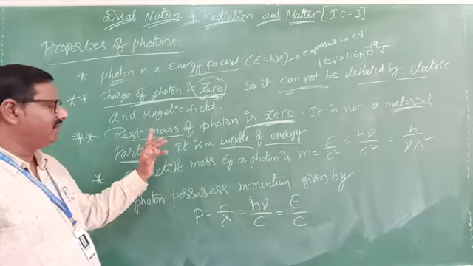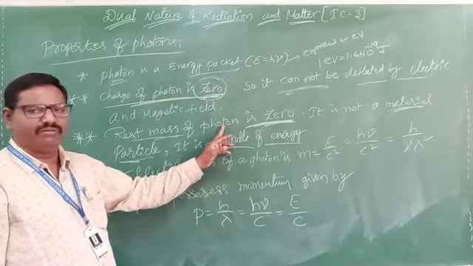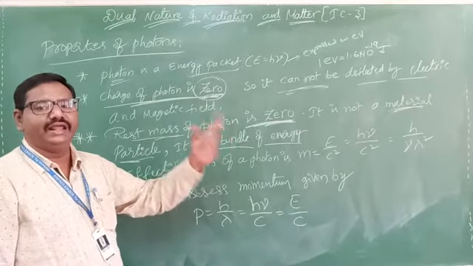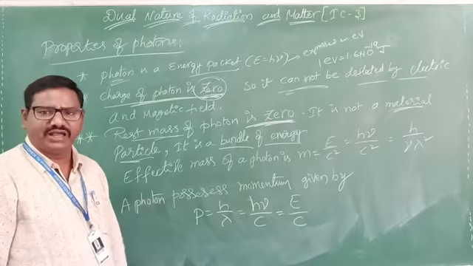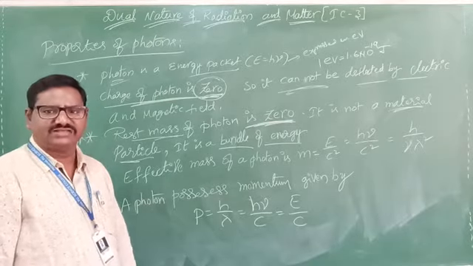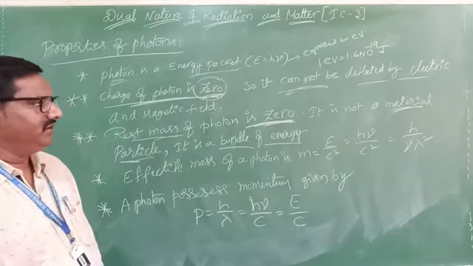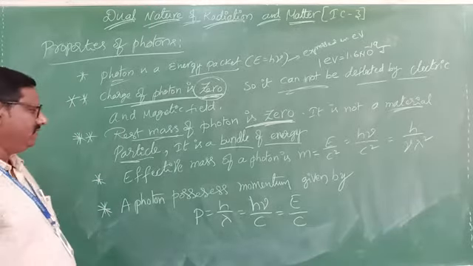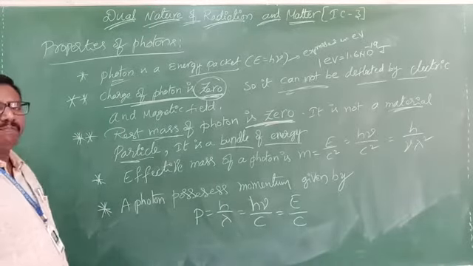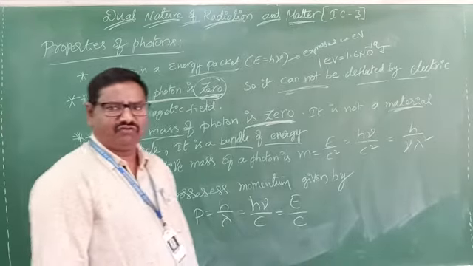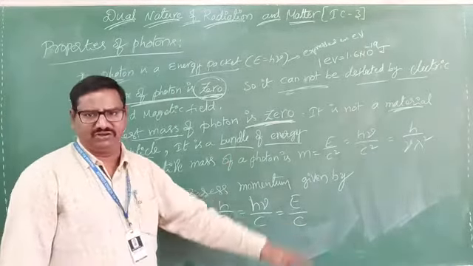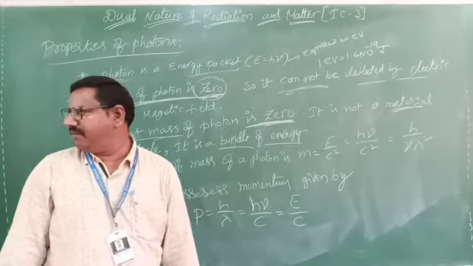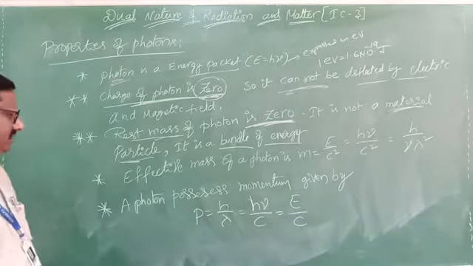The rest mass of photon is 0 because it is not a material particle. That is also one important concept. Is a photon a material particle? They will ask. No, it is not a material particle. Clear? It is a bundle of energy. Photon is a packet of energy, simply a bundle of energies. We can tell like that.